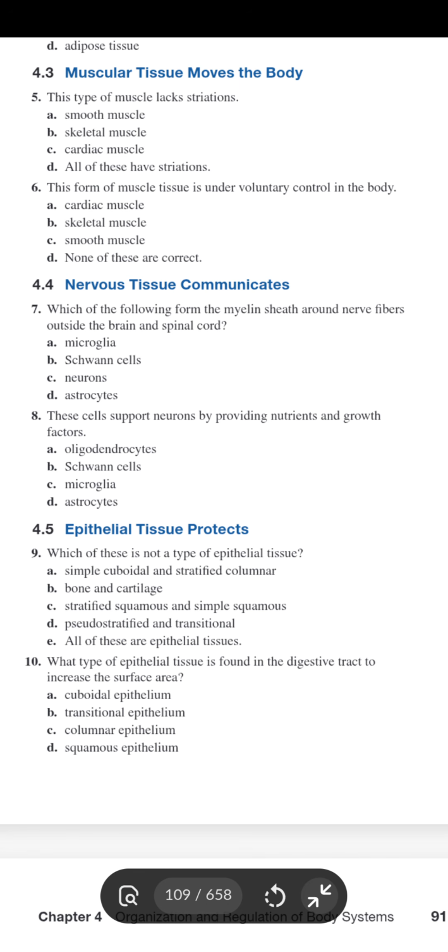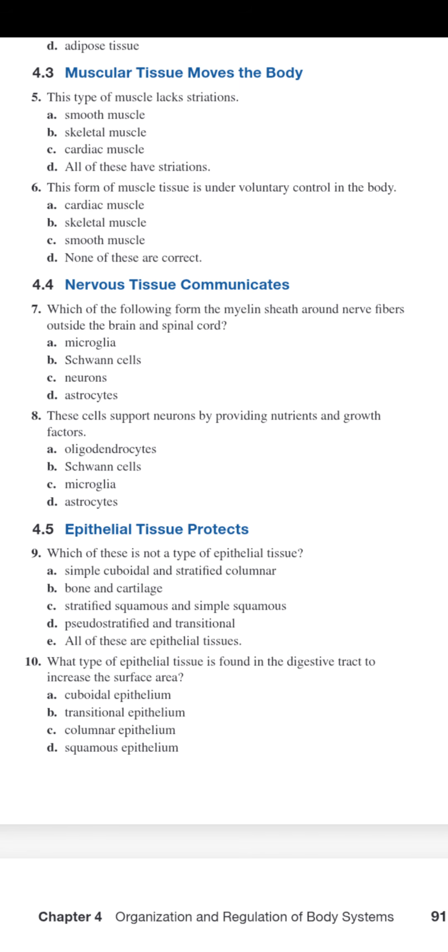This form of muscle tissue, okay, is under voluntary control. Voluntary means that you can control it with your conscious mind, okay? It doesn't need your subconscious like breathing or like digesting. These things are involuntary. Cardiac, do you think about your heart needing to beat? No, so it's involuntary.